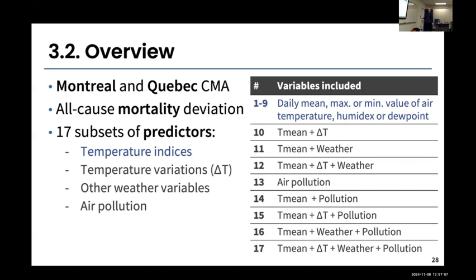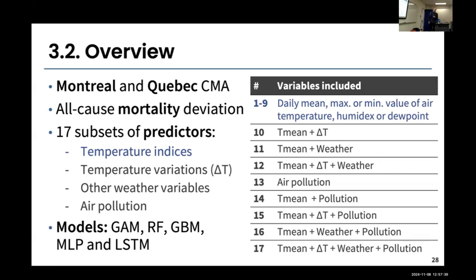And then for the subsets 10 to 17, it's combinations of temperature variation, which can be like the change of temperature between different days, or the night temperature versus the day temperature, other weather variables, including atmospheric pressure, relative humidity, precipitation, etc. And then also the air pollution variables, to know if there's a synergistic effect of air pollution and temperature during summer. So that's the different subsets of predictors that we tested.